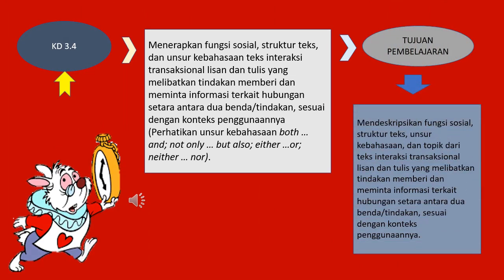Unit 4, we are going to learn a lesson which is related to KD 3.4, which says kita bisa menerapkan fungsi sosial, struktur teks, dan unsur kebahasaan tentang correlative conjunction, which are neither nor, not only but also, both and, either or. Dan tujuan pembelajaran adalah kita bisa mendeskripsikan fungsi sosial, struktur teks, unsur kebahasaan dari correlative conjunctions, yaitu neither nor, not only but also, both and, either or.